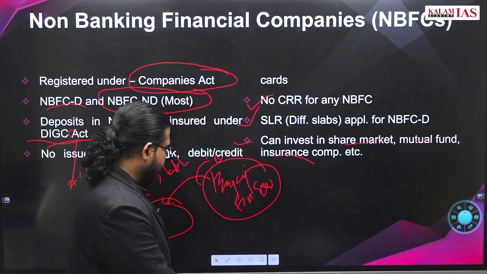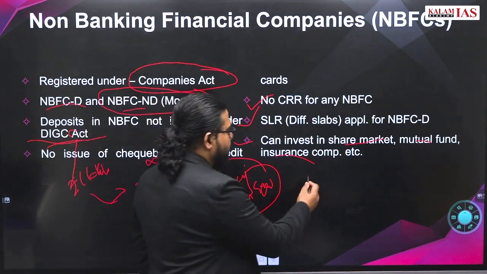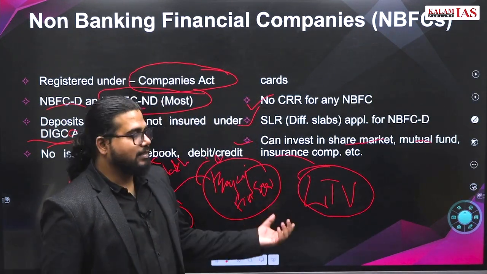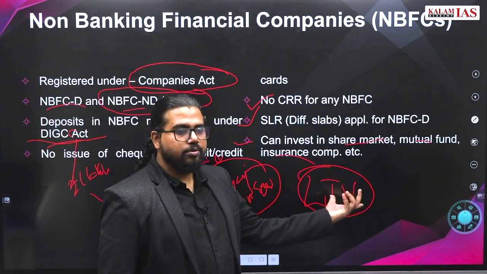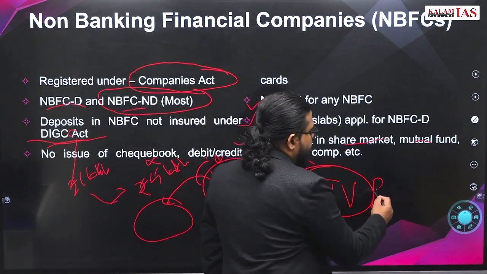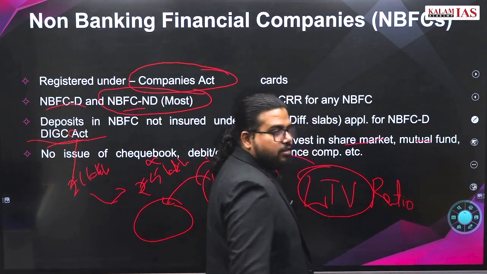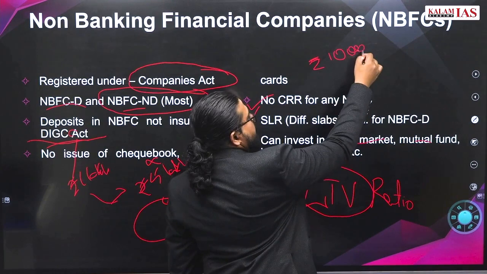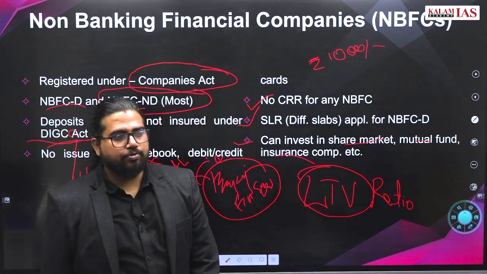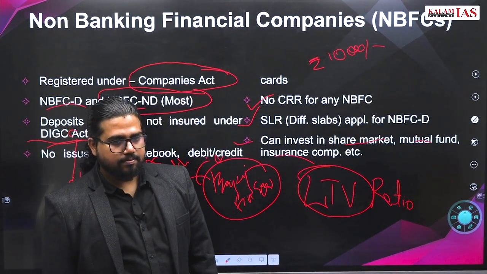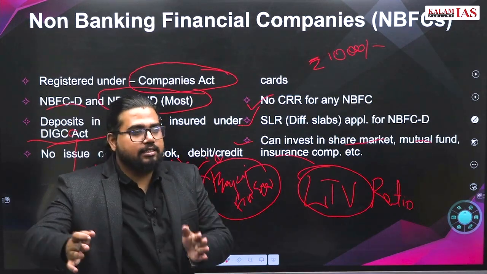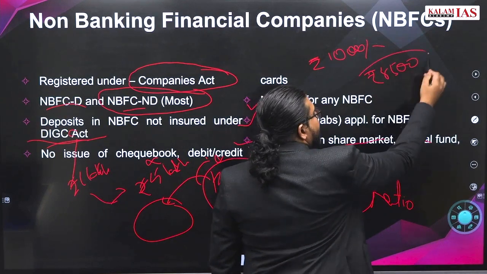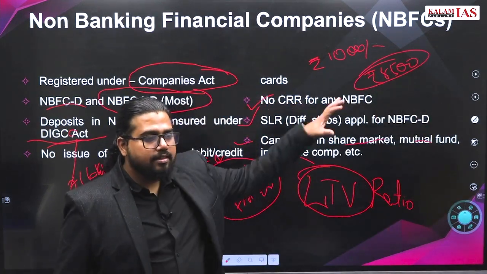There is only one concept in this gold loan you need to know. One is this LTV. What is this? Loan to value ratio. Suppose there is gold with a market price of 10,000 rupees. How much loan will you get for this? What is the maximum loan they can give? Suppose they can give a loan of 8,500. This maximum limit is decided by the regulator.